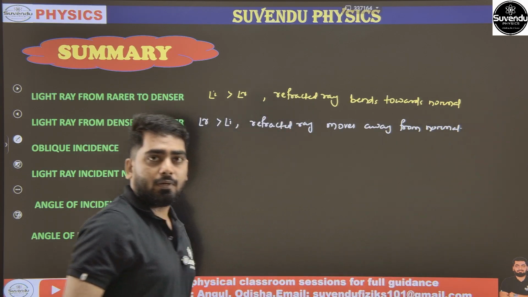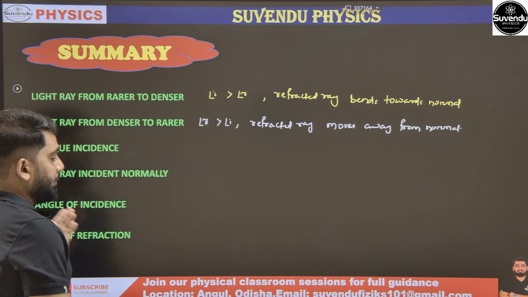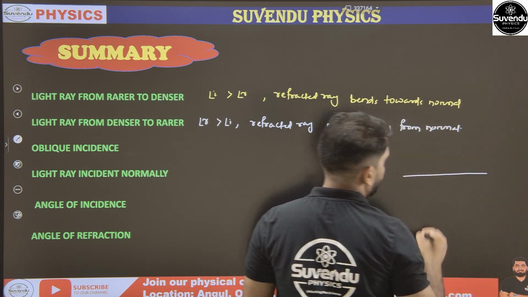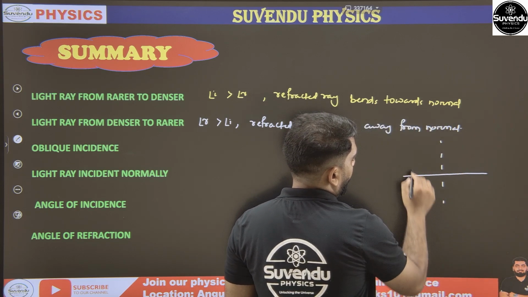Okay. Next, see: oblique incidence. Very good. What is the meaning of oblique incidence? Suppose this is your interface and this is your normal, and this will be your incident ray.